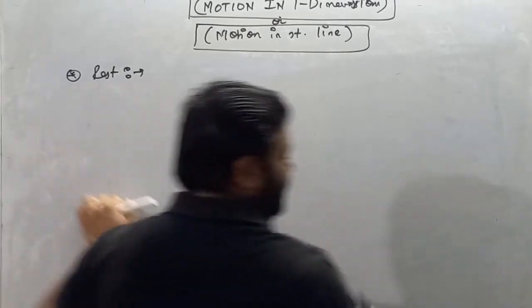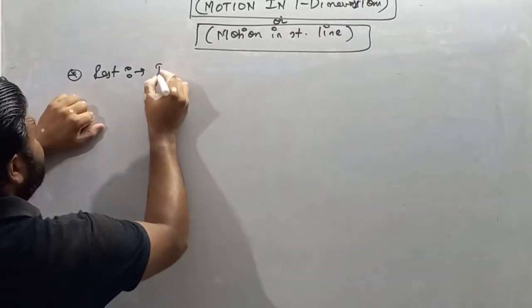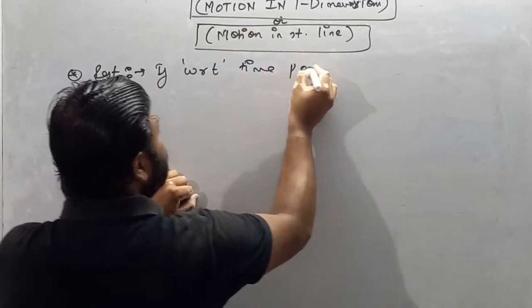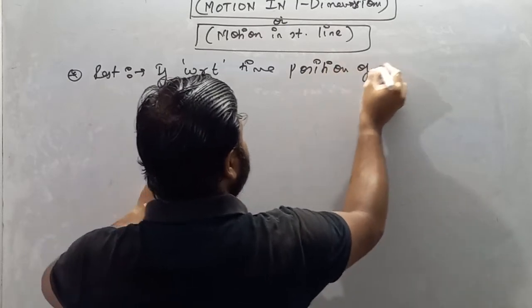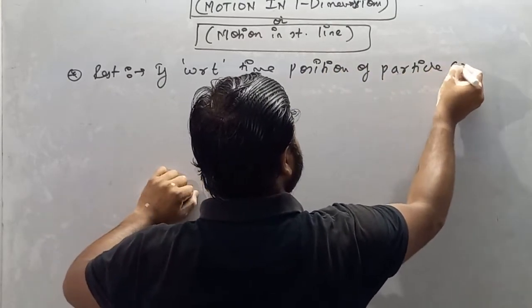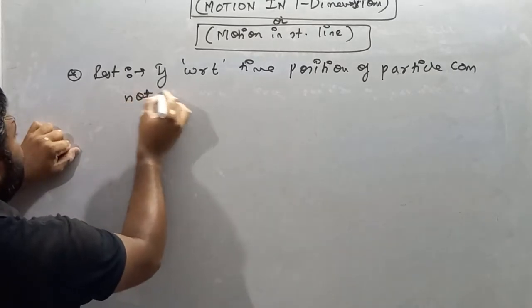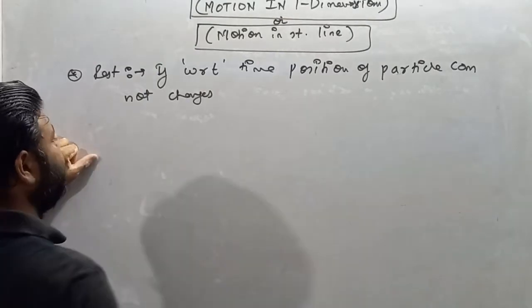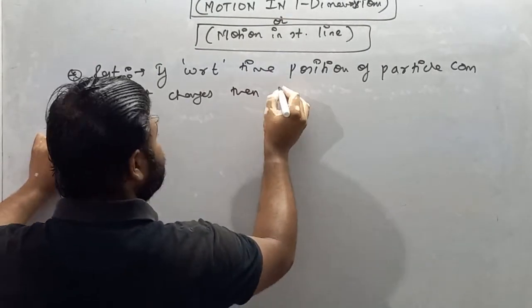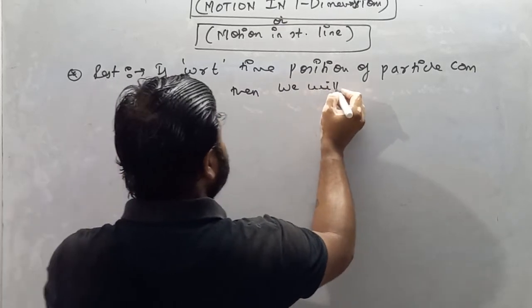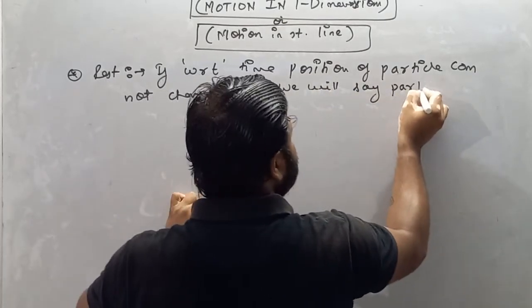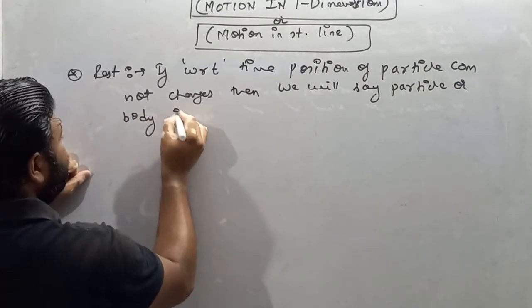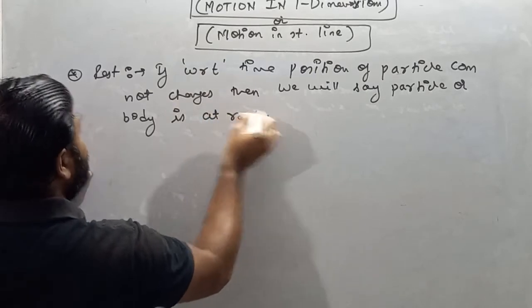If with respect to time the position of a particle does not change, then we will say the particle or body is at rest.